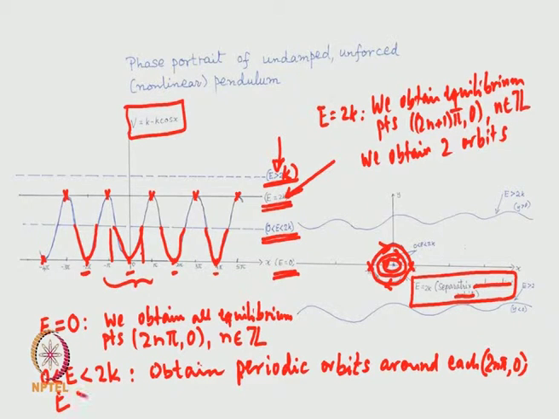Let me write that. You also see that from the key equation x dot t square is always bigger than or equal to half of E minus 2k, and now E is bigger than 2k.